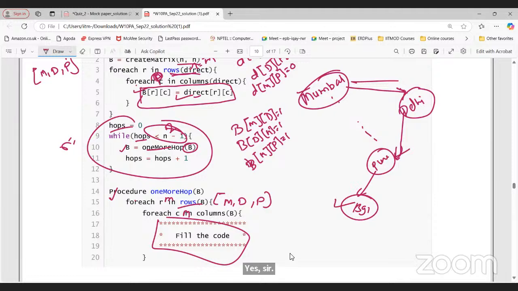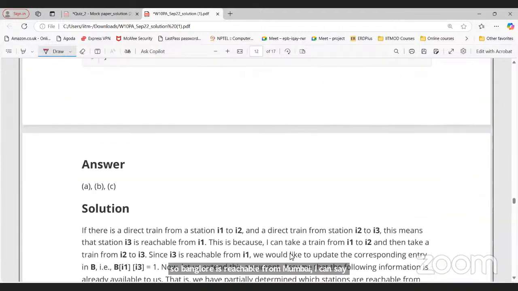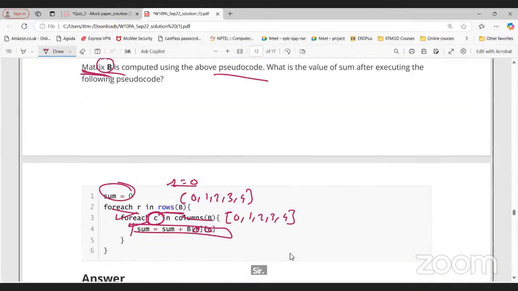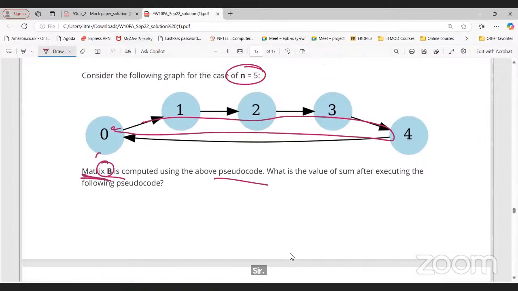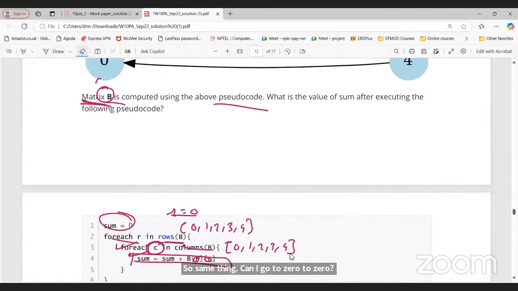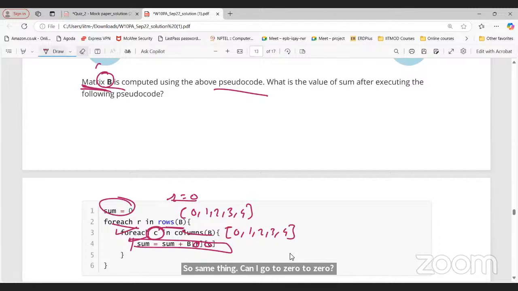So Bangalore is reachable from Mumbai, I can say via Delhi and Pune. Same thing: can I go from 0 to 0? Yes, sir, we can go. So that will be 1.